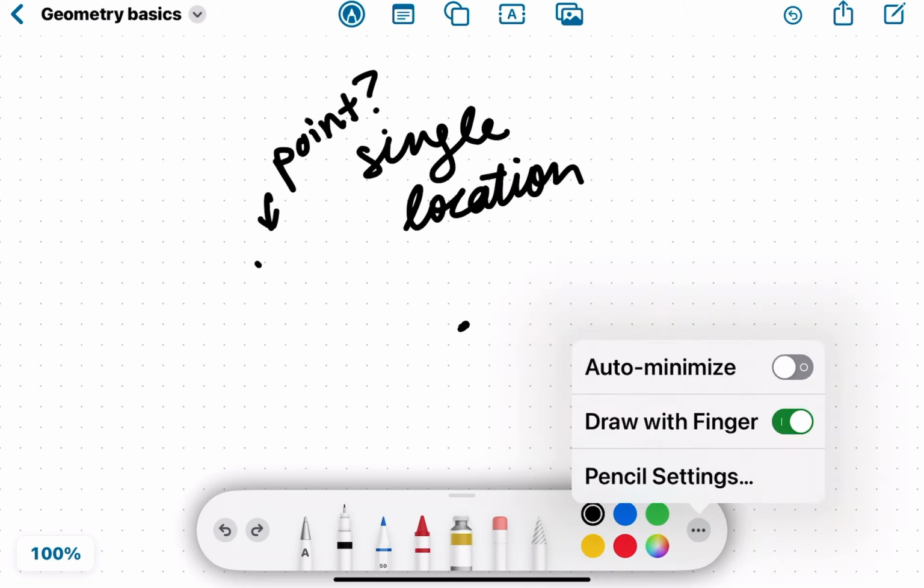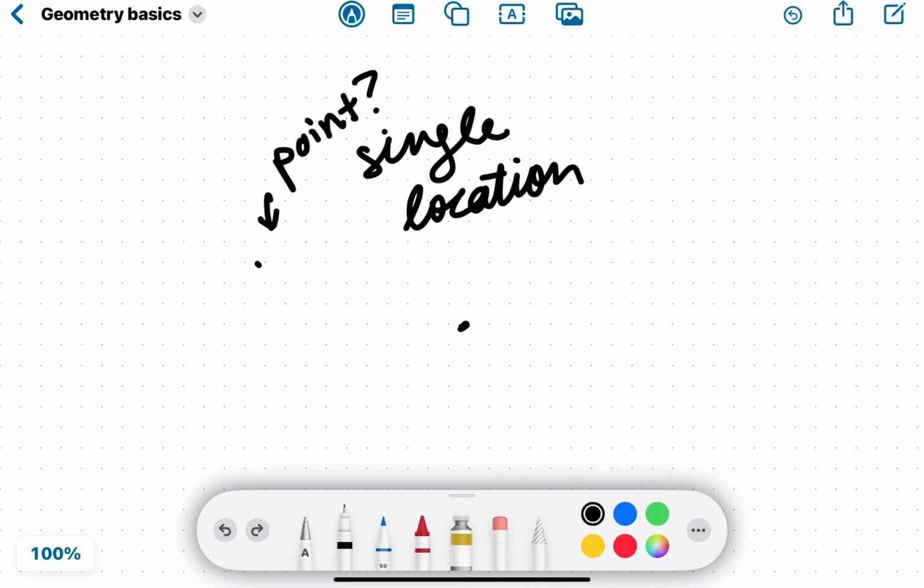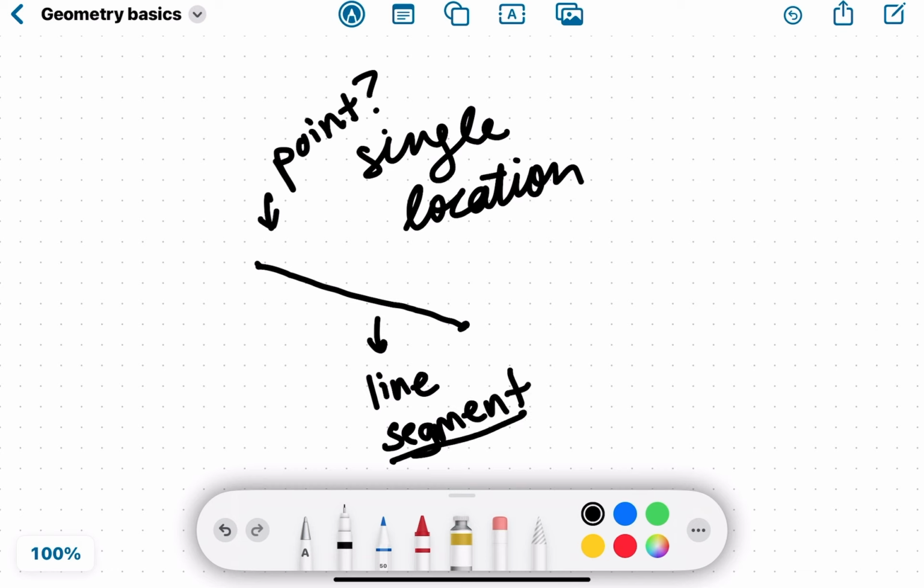Let me make this a little more fancy. Okay, straight enough. When you connect 2 points, that's a line segment. Notice how I say segment and not just line?